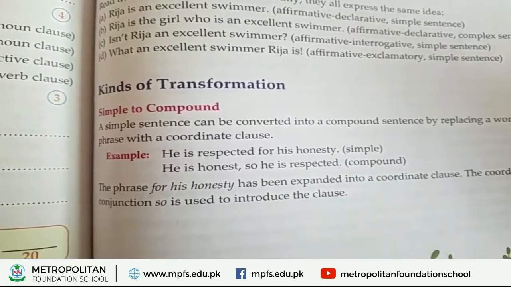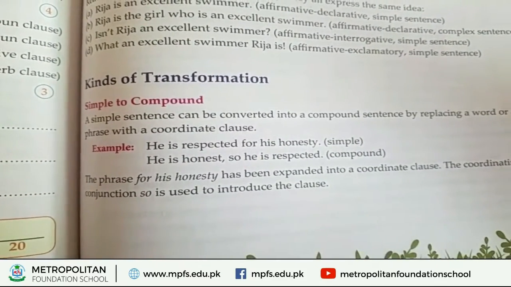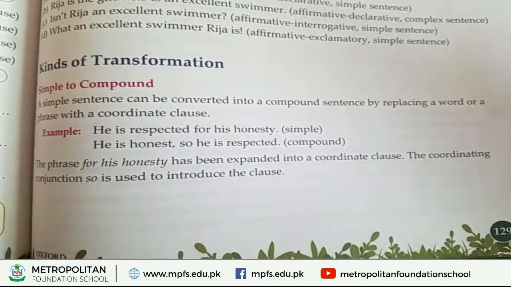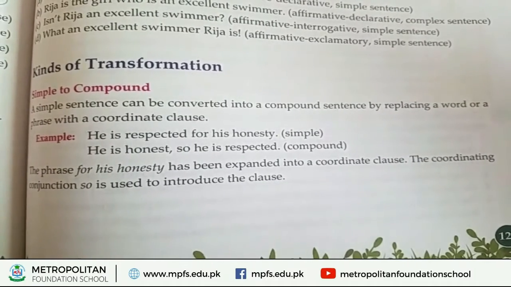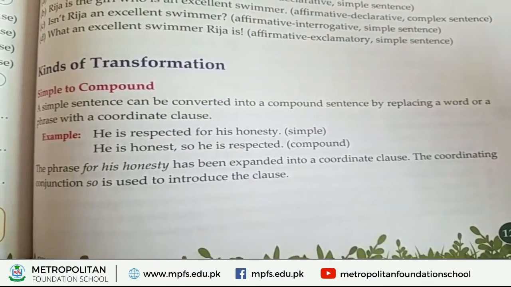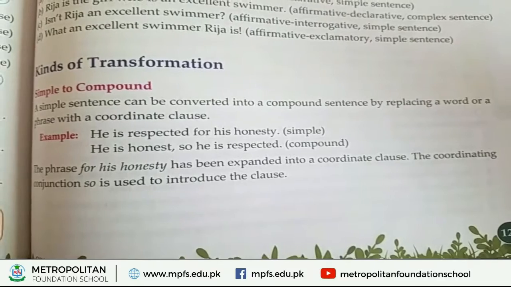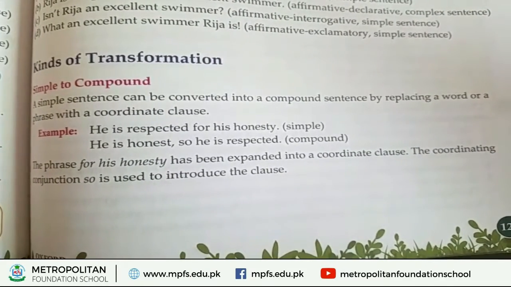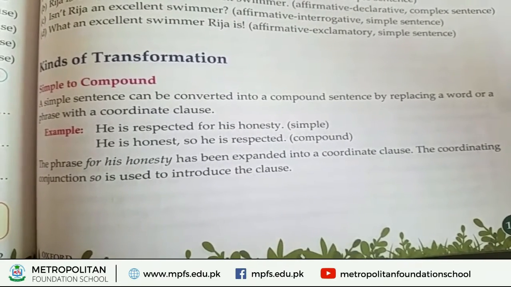Simple to compound definition: a simple sentence can be converted into a compound sentence by replacing a word or a phrase with a coordinate clause.